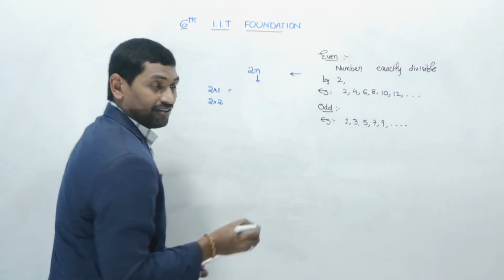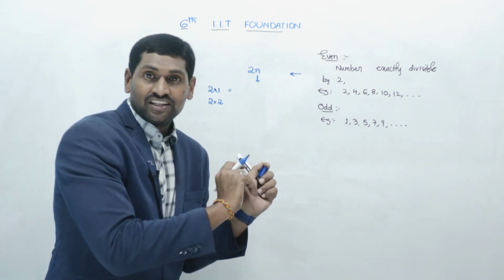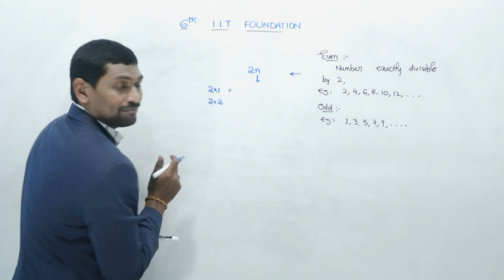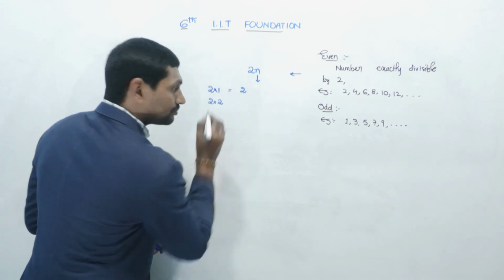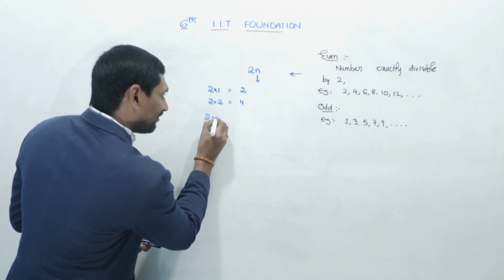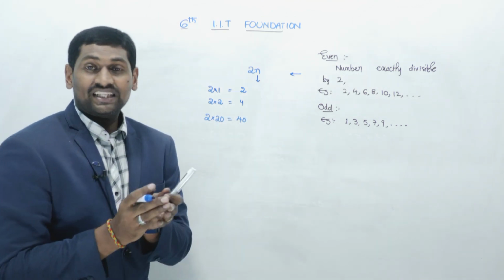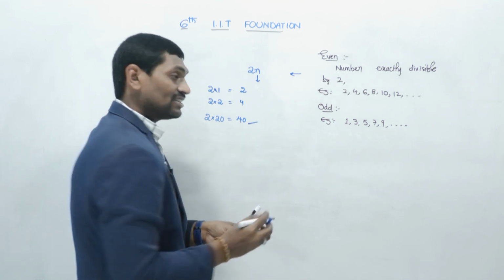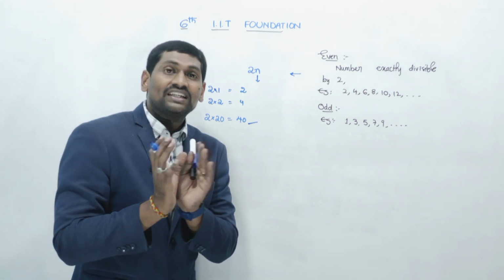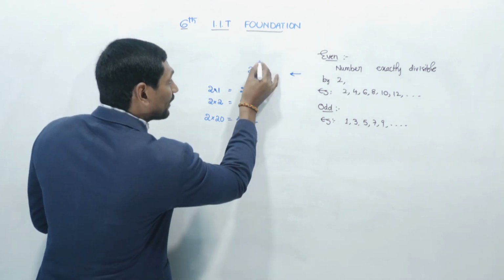That means while taking numbers from the set of natural numbers, the first even number is 2 ones, which is 2. The second even number is 2 twos, which is 4. The 20th even number is 2 twenties, which is 40. So the 20th even number is 40. Clearly, any even number is in the format of 2n.